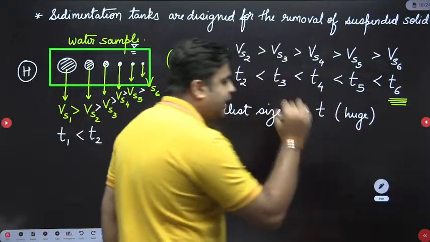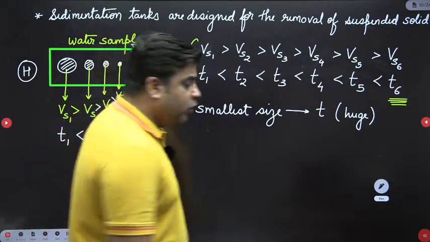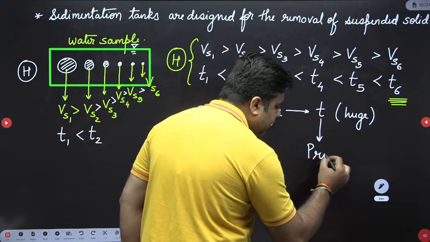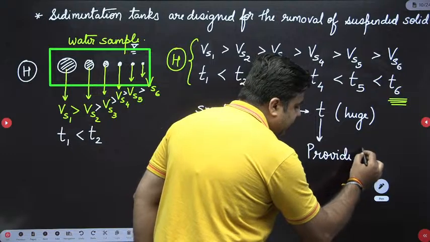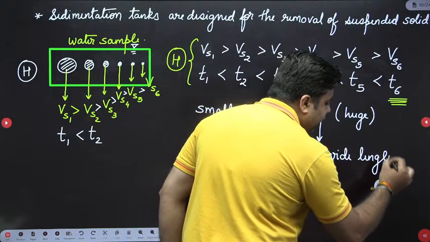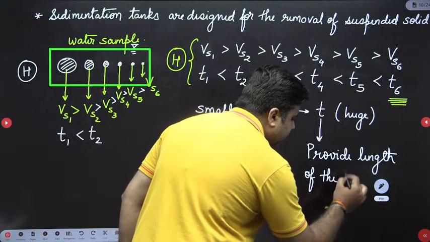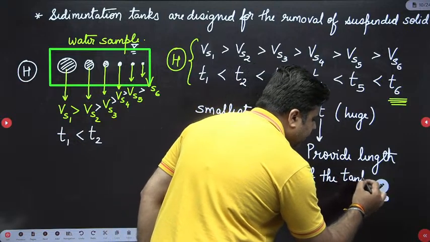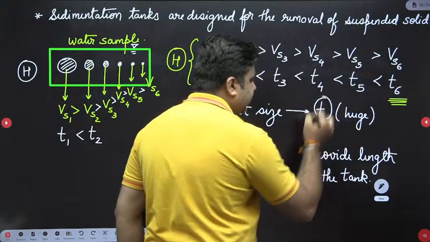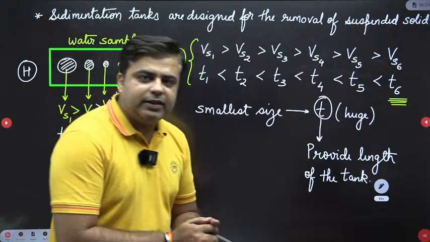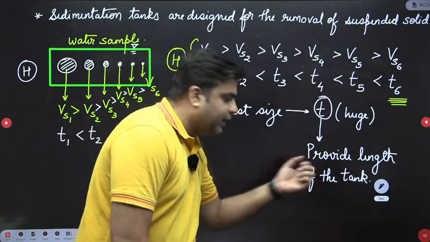Now, in order to maintain this detention time, you need to provide the length of the tank, right? What is this time? This time is the time for which the water stays in the tank. Now, in order to provide this time, you need to provide the length of the tank.